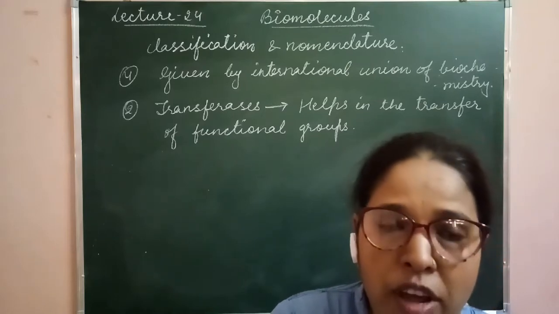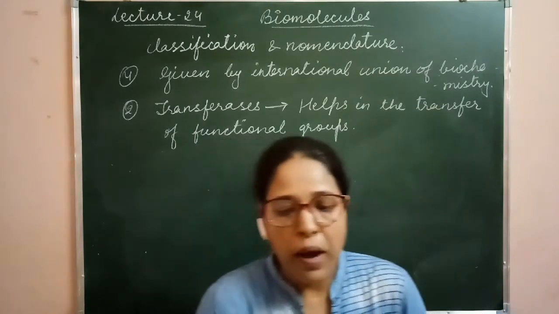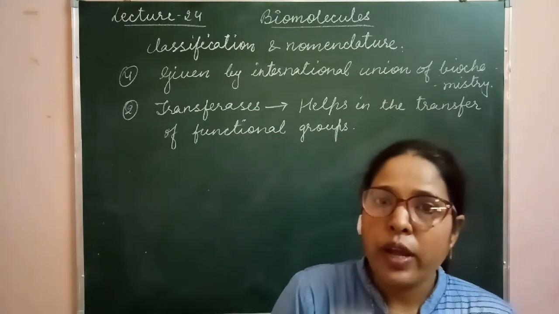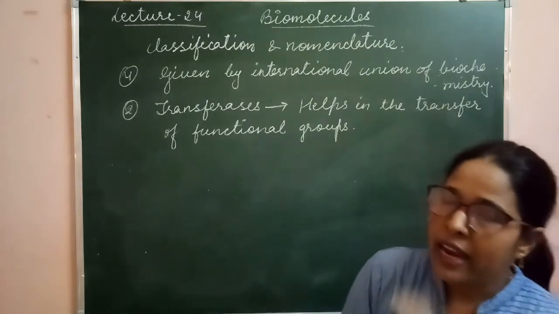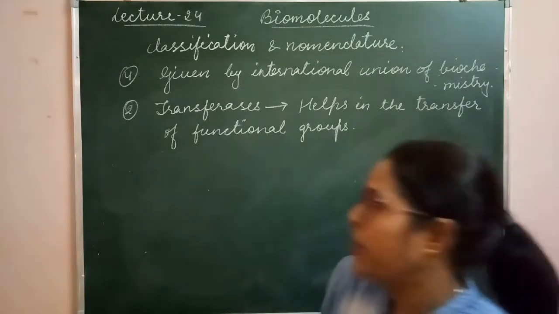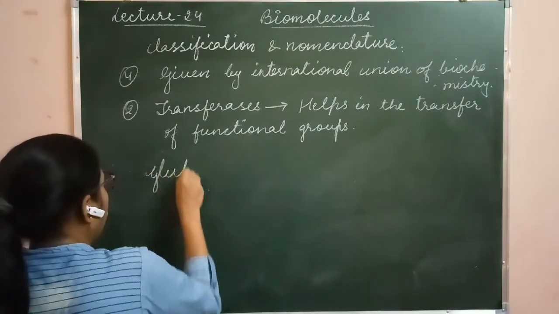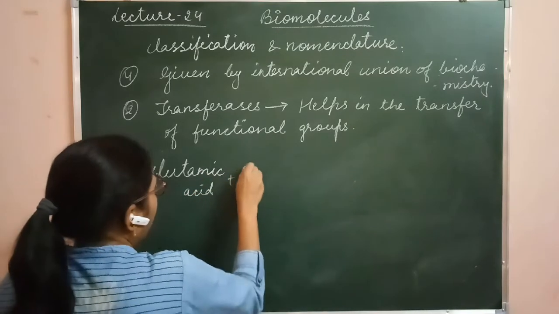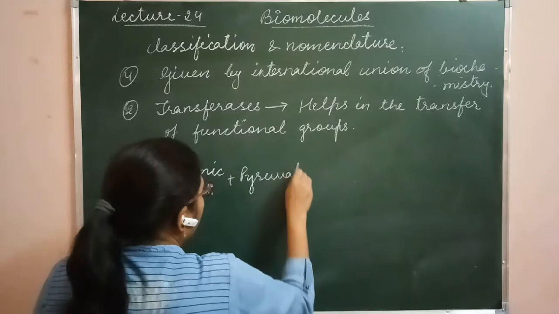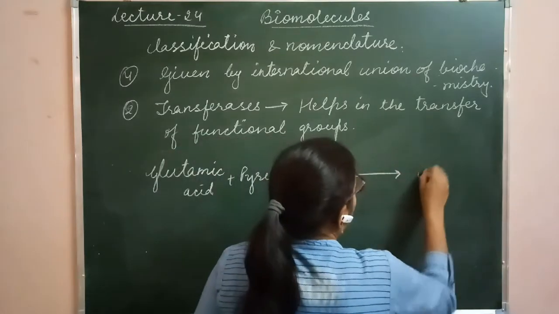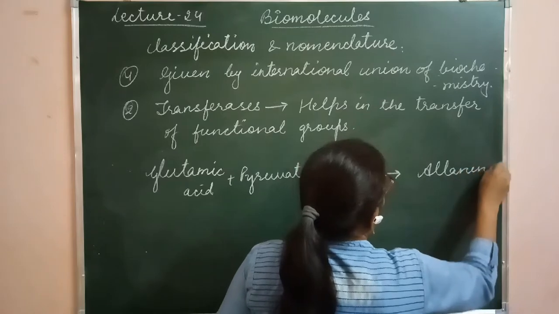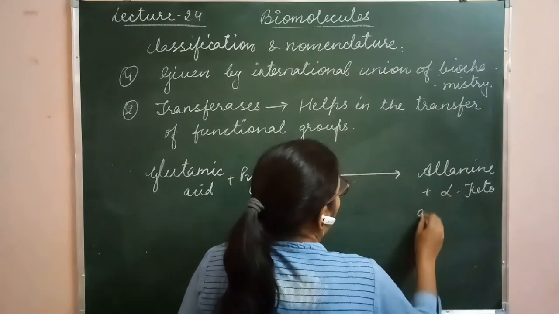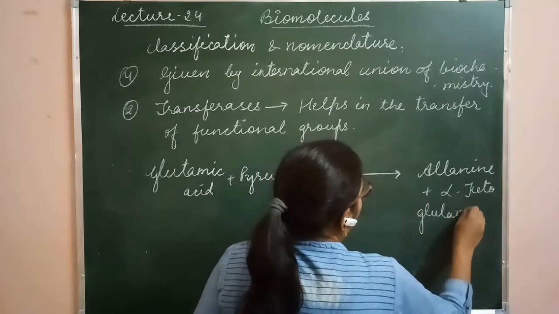For example, when glutamic acid is reacted with pyruvate, then it forms alanine, which is an amino acid, plus alpha ketoglutarate.